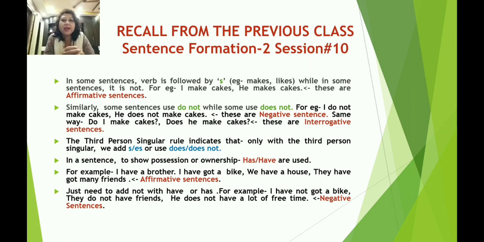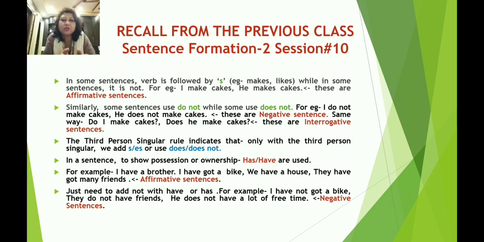Similarly, do I make cakes? Does he make cakes? These are called interrogative sentences. Then we have the third person singular rule, which indicates that only with the third person singular we will add s or es, or we will use does or does not.